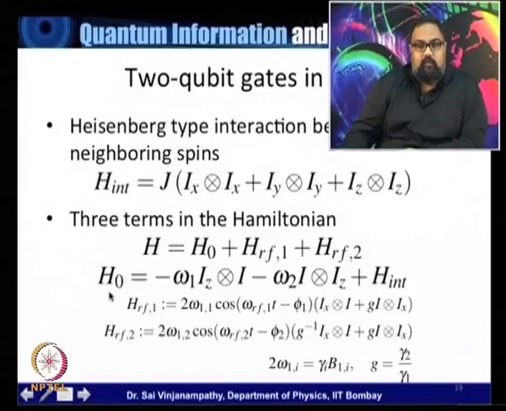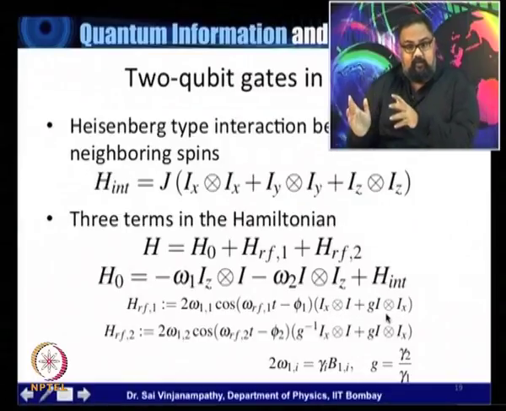Note that H naught also has this interaction Hamiltonian, which is the Heisenberg type coupling between them, right? So we have several operators here of the form Ix tensor Ix, Iy tensor Iy, Iz tensor Iz. We also have Iz tensor identity, and the radio frequency fields bring with them Ix tensor identity and identity tensor Ix, right?